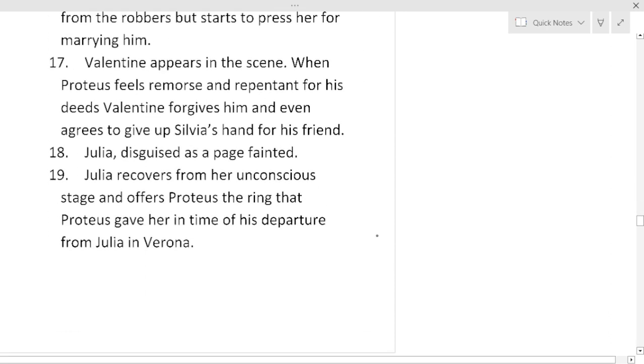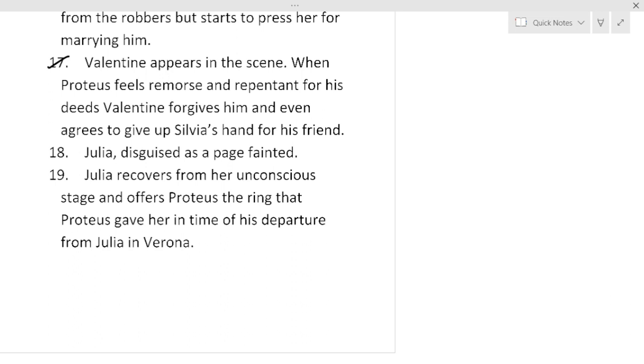Now Valentine appears on the scene. Proteus feels remorse and repents after finding Valentine for his deeds. Valentine is such a broad-hearted person that he forgives him and even agrees to give up Silvia's hand for his friend. When Valentine finds that Proteus loves Silvia so miserably, he says, okay, then I am giving up my love for Silvia.